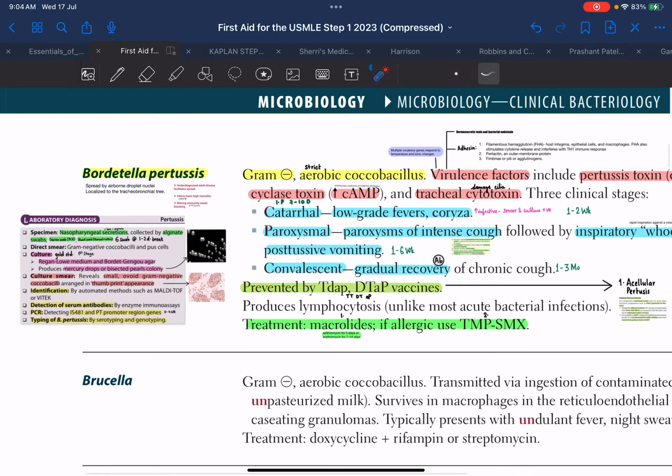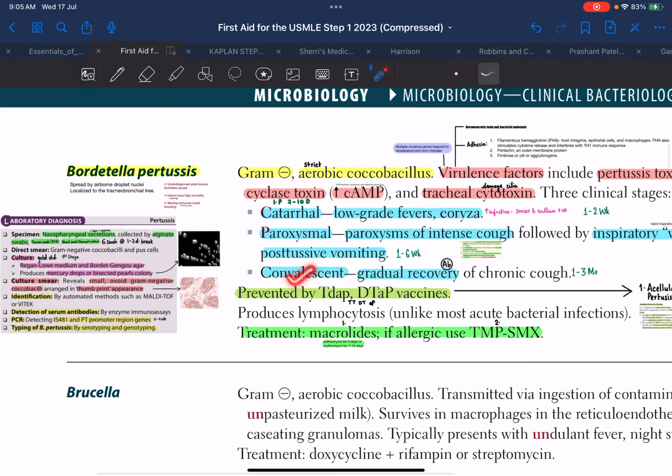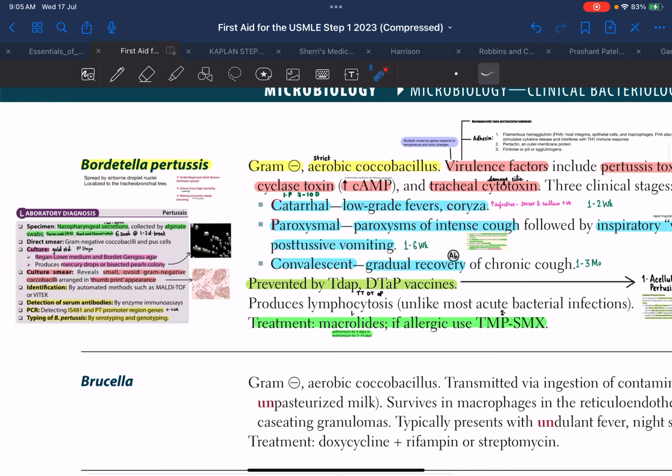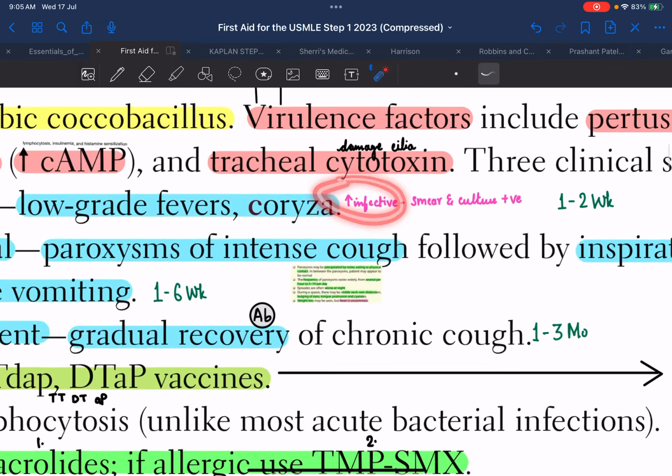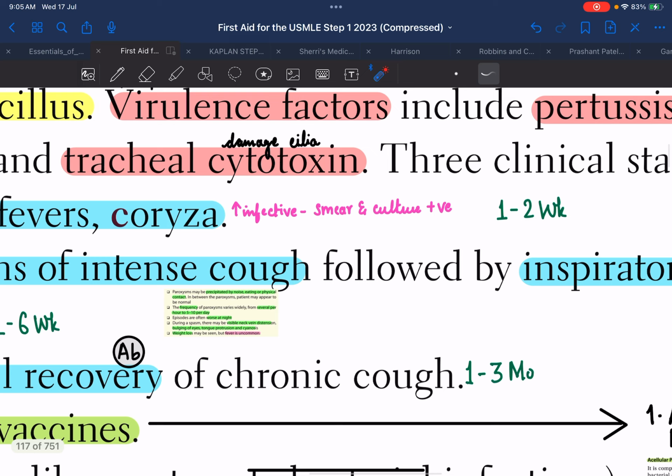The 3 stages are the catarrhal stage, paroxysmal stage, and convalescent stage. The catarrhal stage is characterized by low-grade fever and coryza. Coryza is nothing but inflammation of the mucosa, most commonly the nasal mucosa. The catarrhal stage is the most infective stage, and it persists for 1 to 2 weeks.